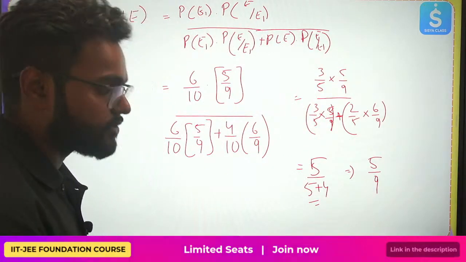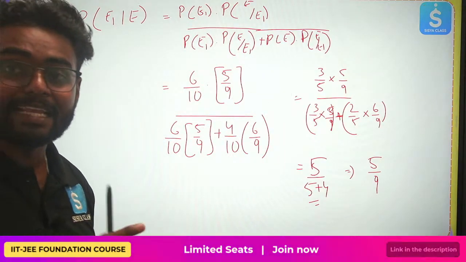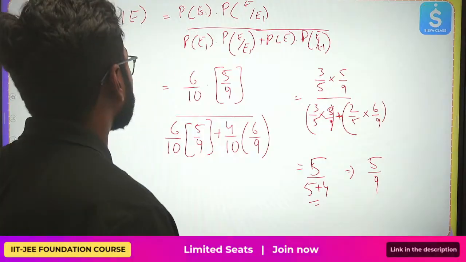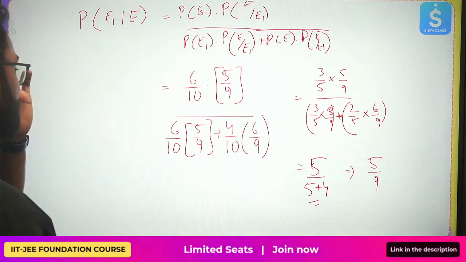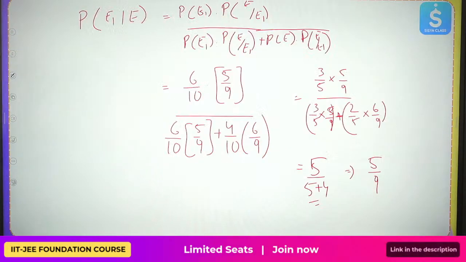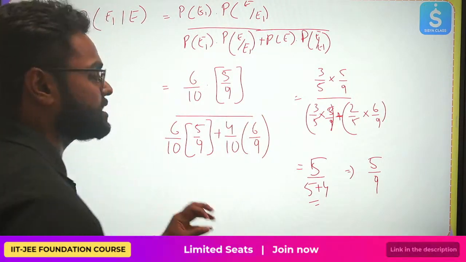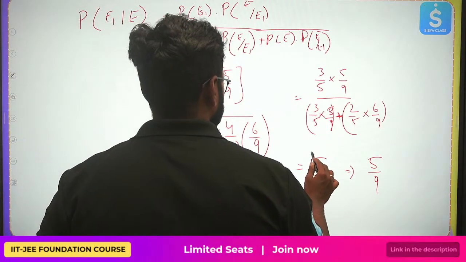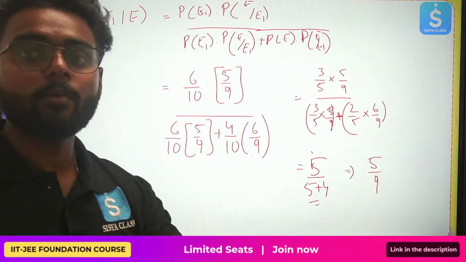Understood? After you have taken one black ball from the initial condition, there were 6, you have picked one, that is 6 by 10, your favorable outcomes. Once you have removed it, you have just been left with 5 balls, right? So that's also done. Now, divided by the same condition plus this condition where you have 6 balls out of total 9. This condition is basically you have 6 black balls, 1 white ball is removed, right?